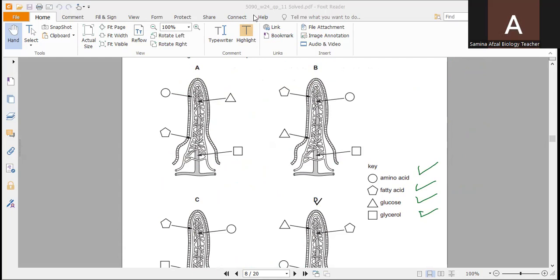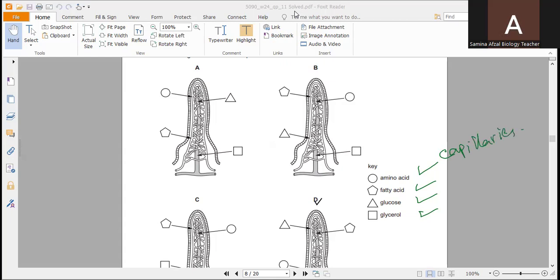So amino acids are absorbed by the blood vessels or capillaries.